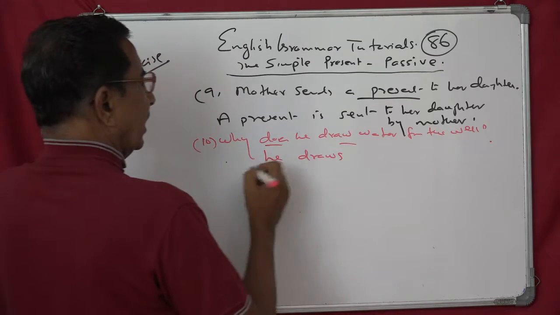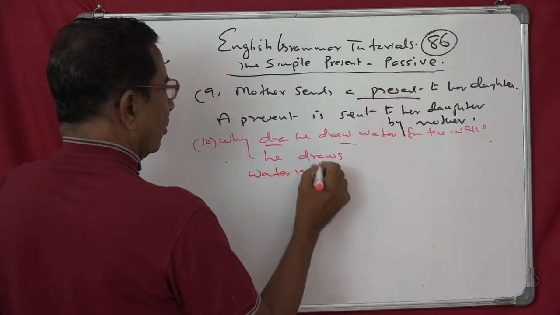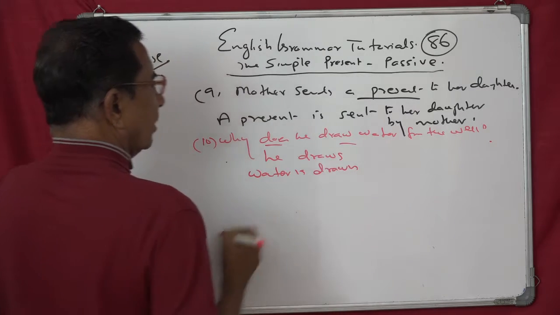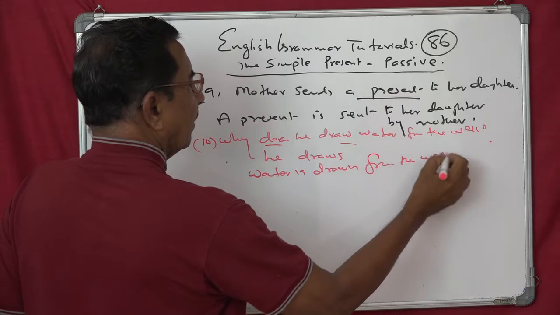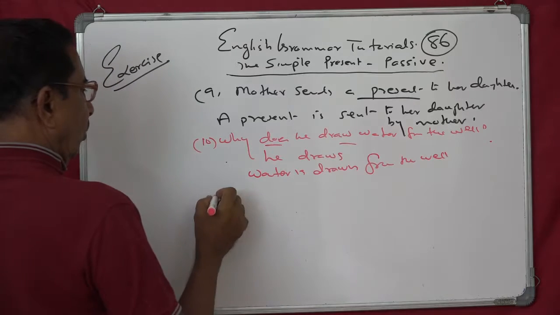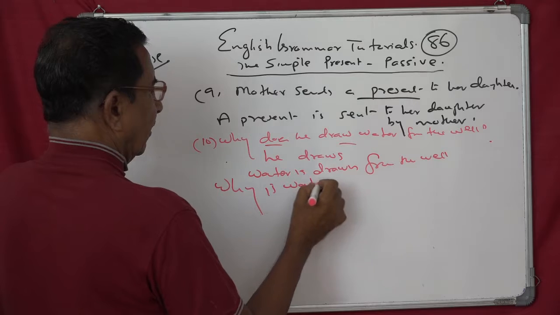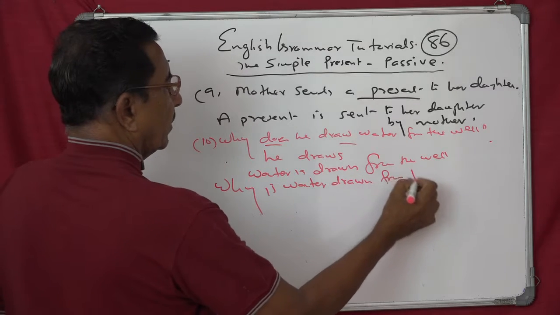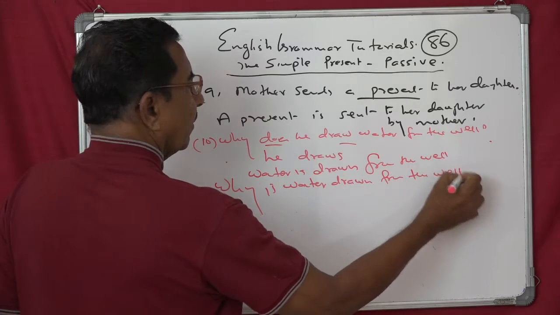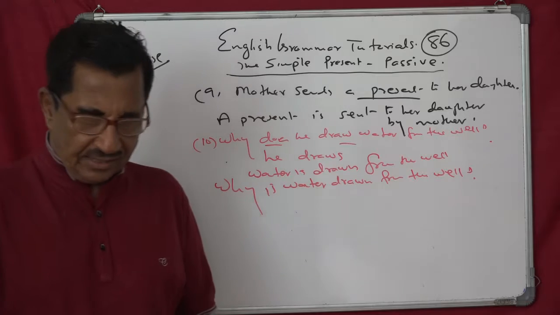And now he draws water, passive will be water is drawn from the well. Now you can say, question now, why is water drawn from the well? So that is the answer. Steps, that's just for your understanding.